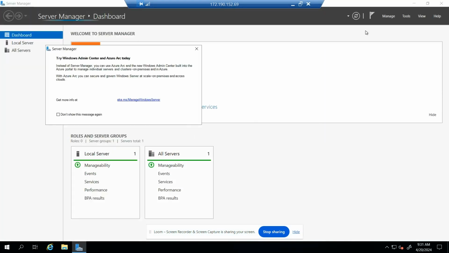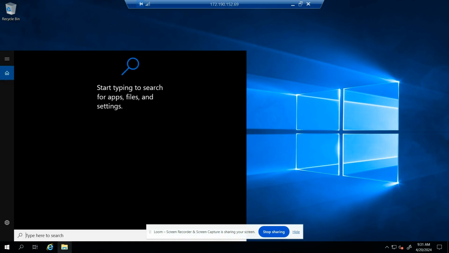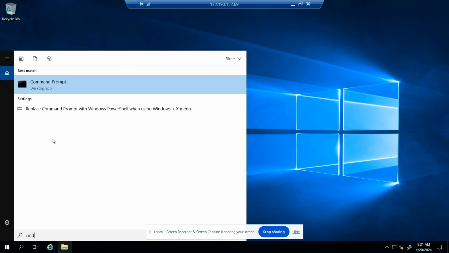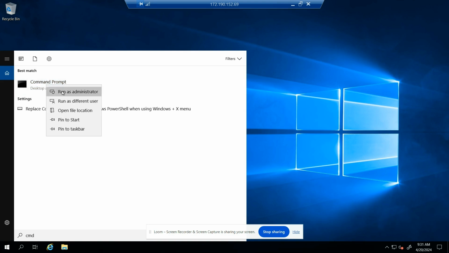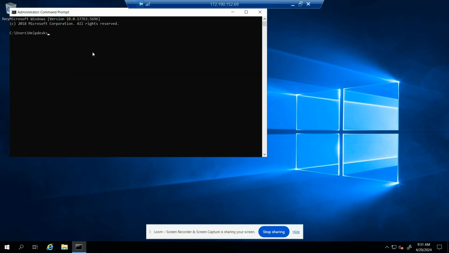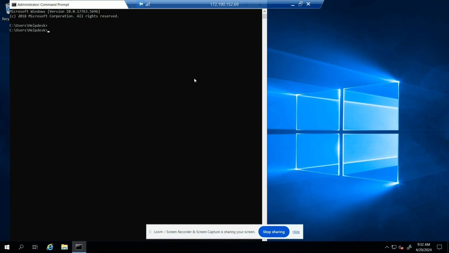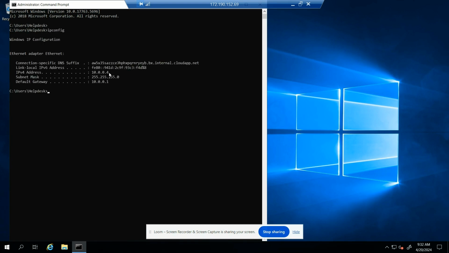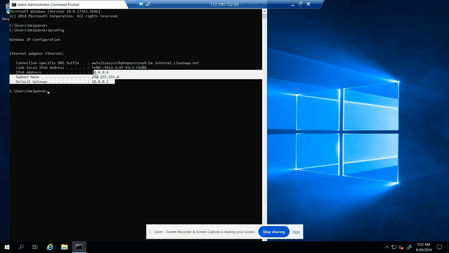Server Manager. We'll be back to this in a second. Let's go to the CMD command line. Run as administrator. And let's see, I'll try to make it bigger. Then just type ipconfig. Okay, see what happens. There you go.